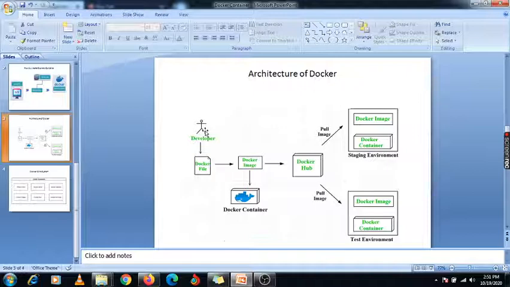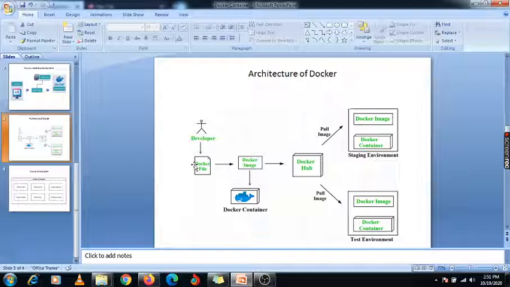So basically this Docker file will be created by some developer. So who is the developer? He will create one Docker file. For a Docker file they can use any language. So under that language they can create one file. Okay, so under that Docker file they can mention their image name, their software, what software they require, and what are the parameters. So they are basically creating one code under this Docker file.